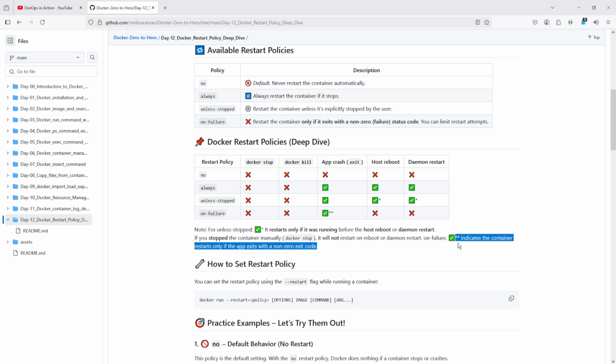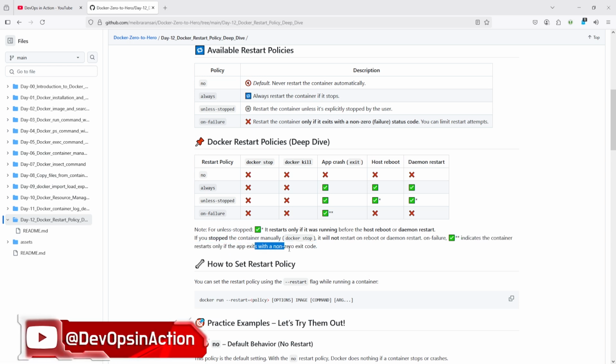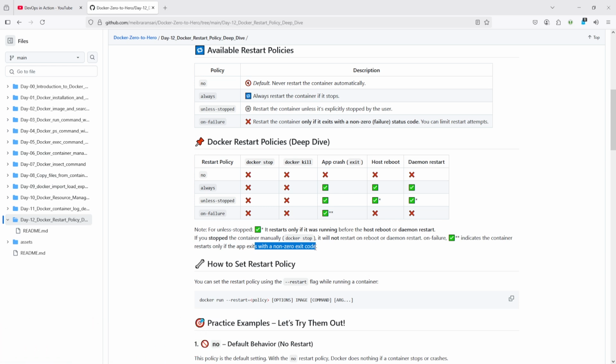This one indicates that the container restarts only if the application exits with a non-zero exit code. And on host reboot and daemon restart it will not work.